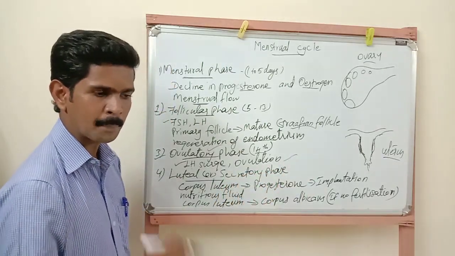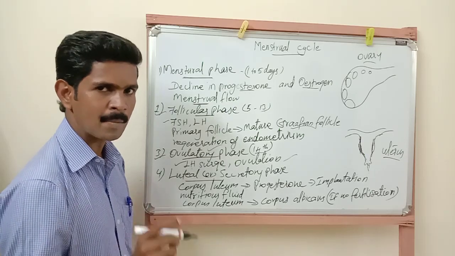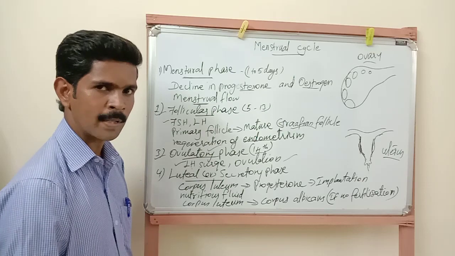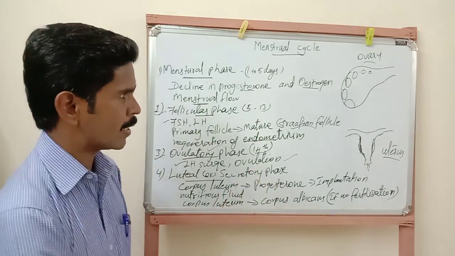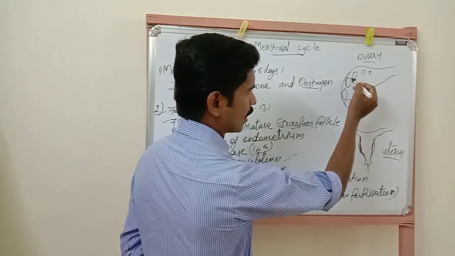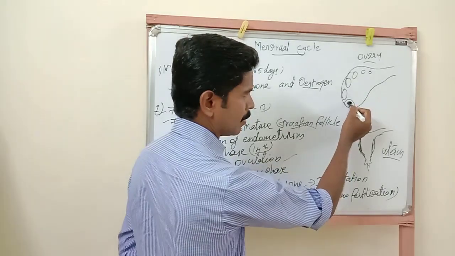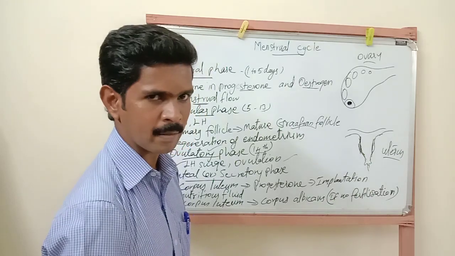Here, ovulation means the process of releasing or removing the egg from the mature Graafian follicle of the ovary. Listen very carefully. There is a primary follicle, secondary, tertiary, and like that many follicles. This is the mature follicle, isn't it? Inside the mature follicle only, the egg or ovum is there.